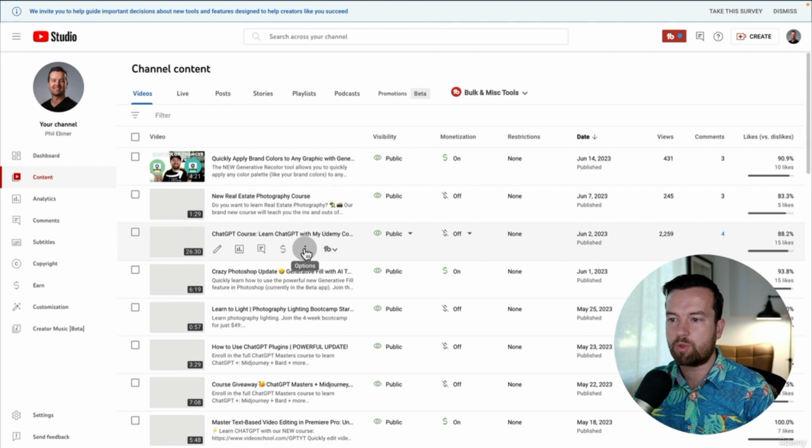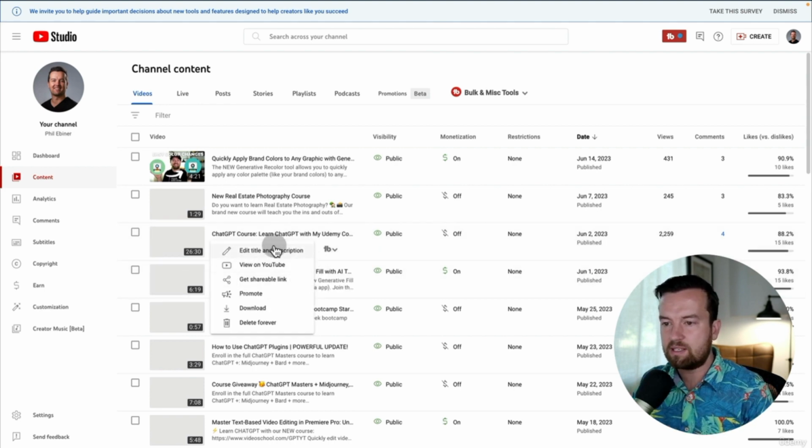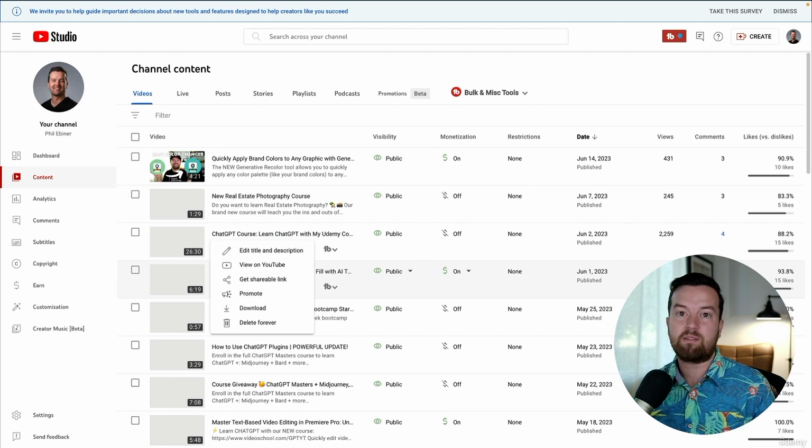So you can just click that three little ellipses dots button, click edit title and description. So that's pretty much the process. You just ask ChatGPT to write a new title and then copy and paste it. How do we do it in a bulk method?